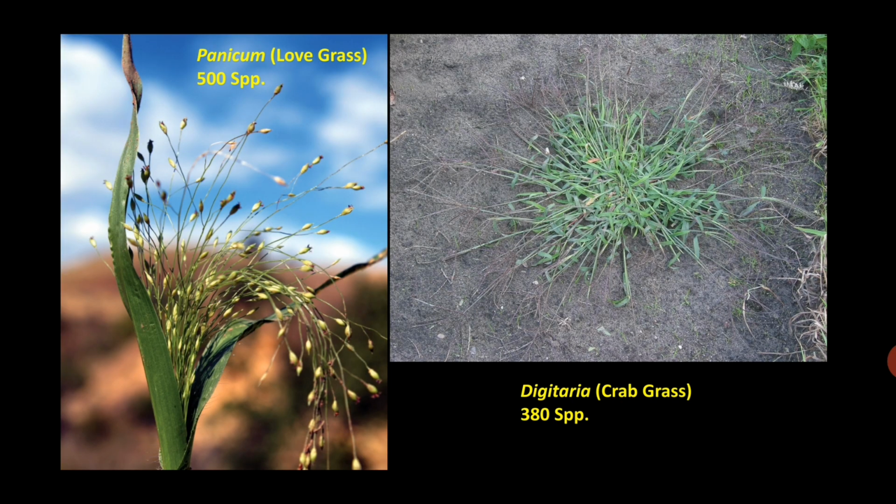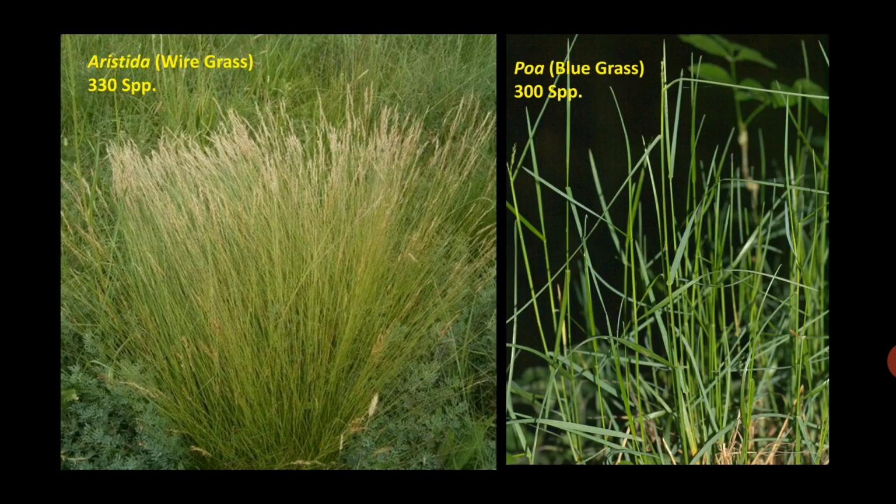The family has popular genera like Panicum or love grass, which has 500 species. Then Digitaria or crabgrass has 380 species. Then Aristida, wiregrass, has 330 species.